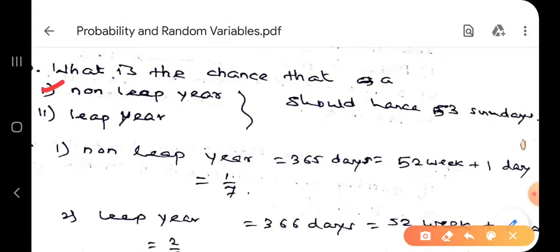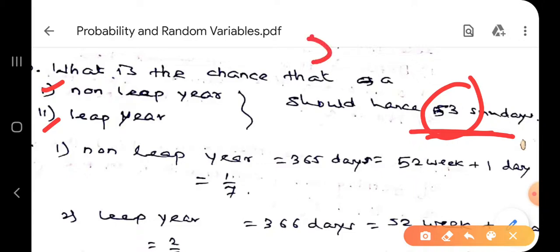Now the next question is, what is the chance that a non-leap year, see carefully, there are two questions I combine. What is the chance that a non-leap year, and second, a leap year, should have 53 Sundays? You have to keep in mind that in a week there are 7 days, and in a year there are 52 weeks plus some more days.